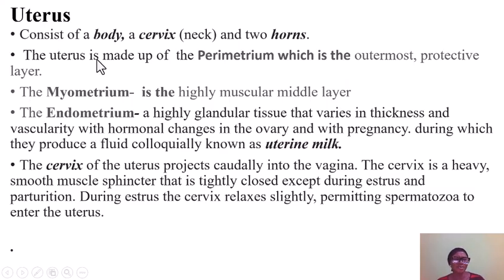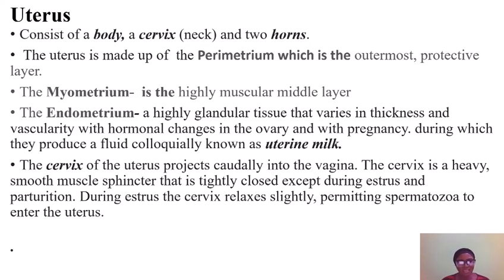Now, the uterus. The uterus consists of the body, the cervix, which is also the neck of the uterus, and 2 horns known as the uterine horns. The uterus is made up of the perimetrium, which is the outer portion, the myometrium, which is the highly muscular middle layer, and the endometrium, which is the innermost highly glandular layer, which has different thickness and vascularity depending on the hormonal changes in the ovary and during pregnancy.